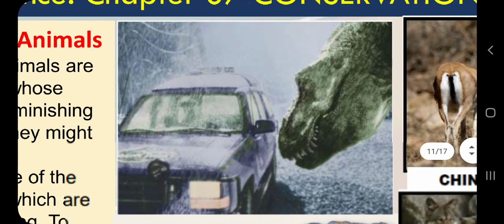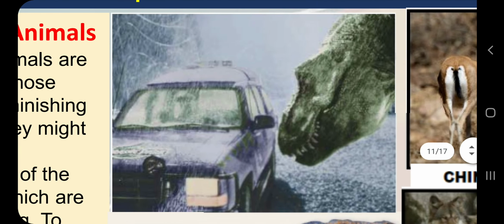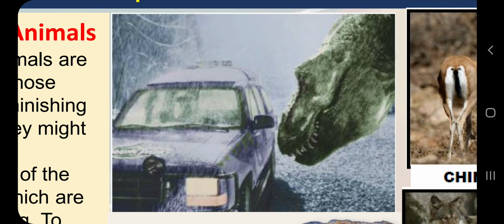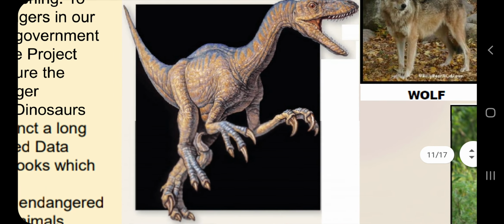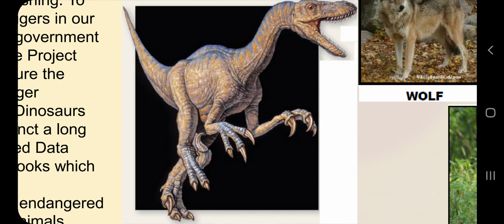I am sure you are all aware of the Jurassic Park movie, which came out in the 90s, and then we have seen some reboots also, like Jurassic World in this decade. These movies picturize the existence of dinosaurs, and thanks to these movies, people and kids are aware of dinosaurs. They were very huge creatures, and we know many characteristics and features of dinosaurs because of these movies. But yes, they are extinct.